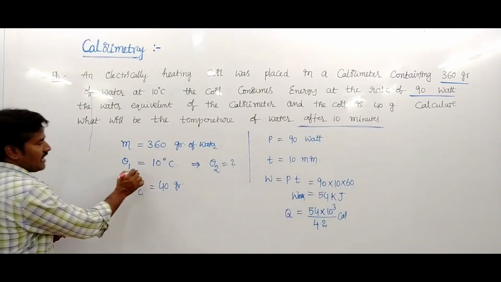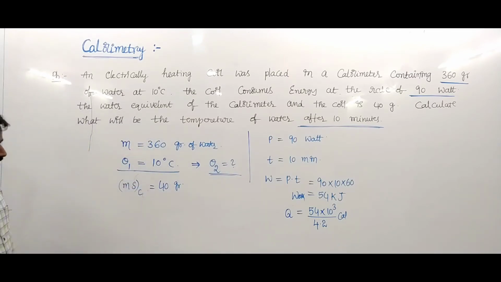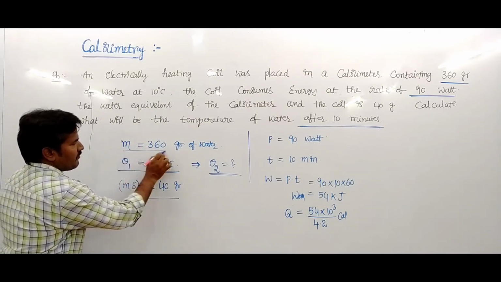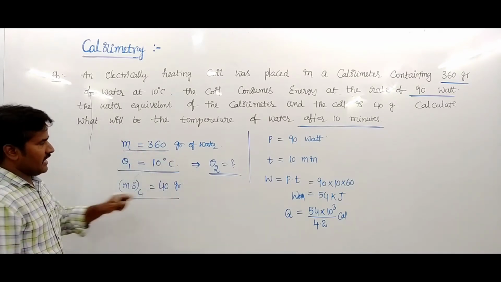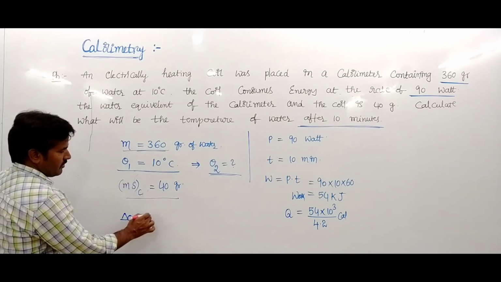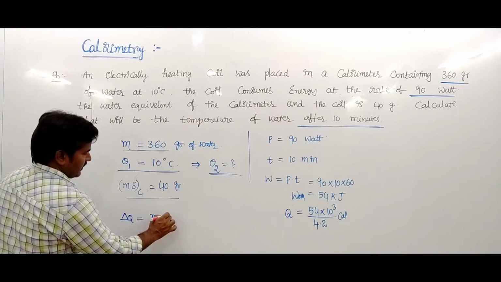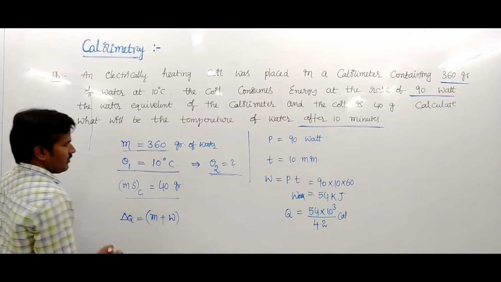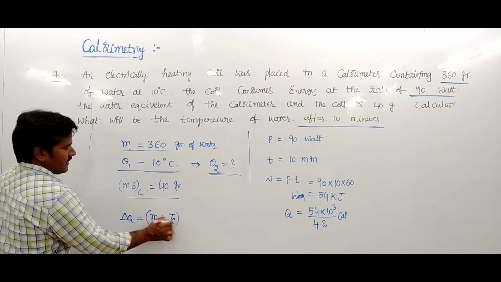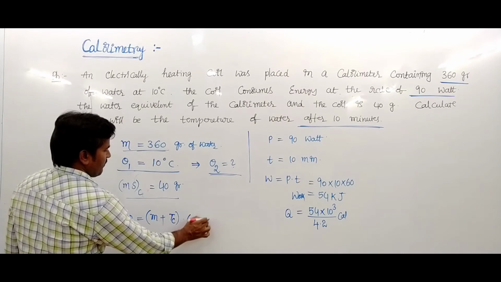This heat is utilized to raise the temperature from 10 degrees centigrade to theta 2 degrees centigrade. That heat is used by the calorimeter and the mass of water, and the temperature increases. Delta Q equals M plus the water equivalent W, or thermal capacity, into the rise in temperature, theta minus 10.